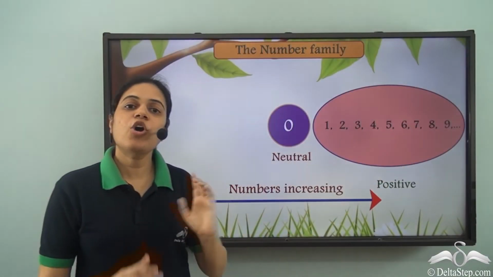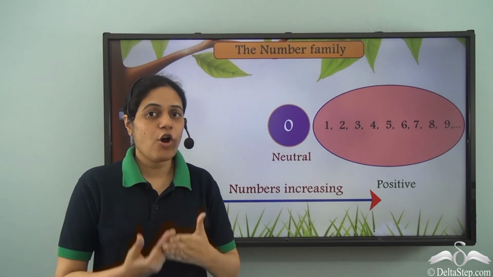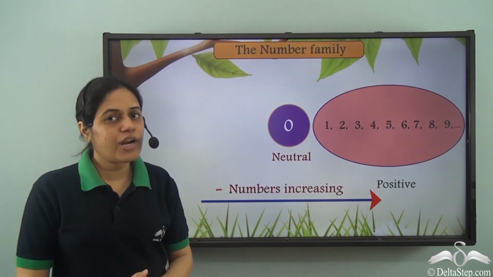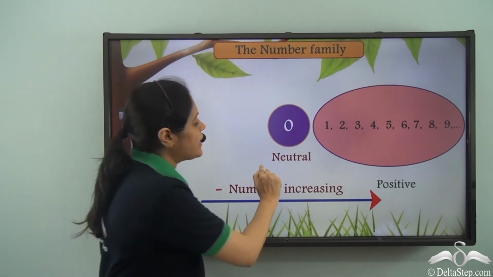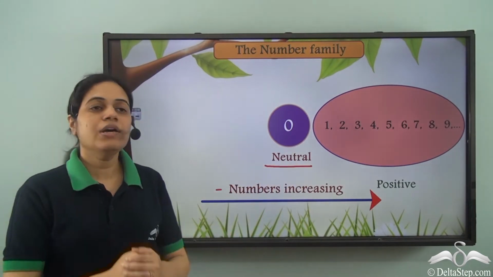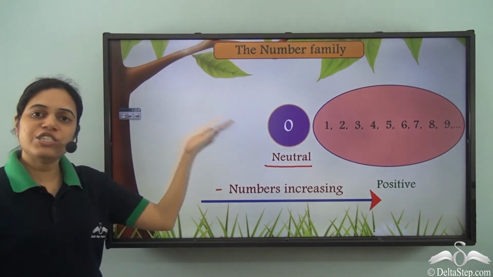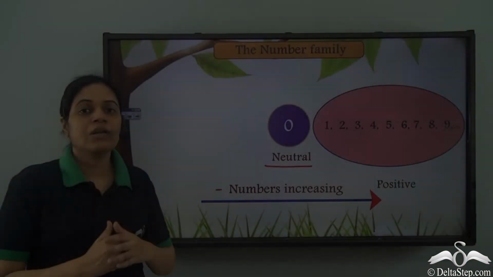These numbers are called positive numbers because they have a positive sign or a plus sign in front of them, which we normally don't write. But 0 has no such sign. That is why 0 is called a neutral number, and 0 comes just before 1. So 0 is less than 1.